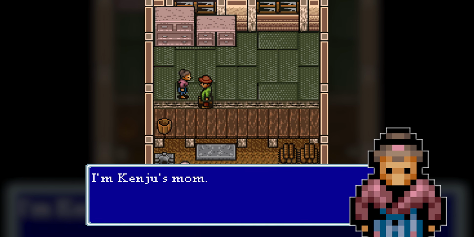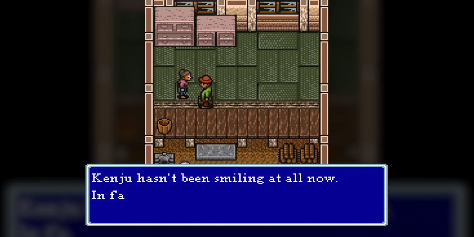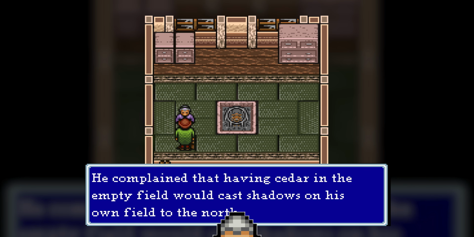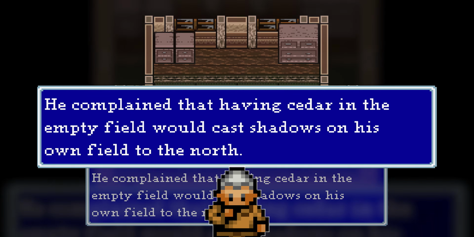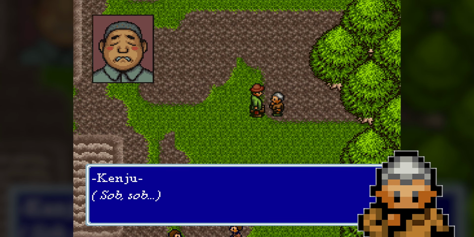His mother suspects Heiji of stealing Kenju's cedar sapling and burying it in the bad soil, where it will never grow. An old woman in another house explains that Heiji was upset by Kenju planting the cedar sapling where it would grow to shade his field, and therefore stole it. We find Kenju, who is inconsolable.